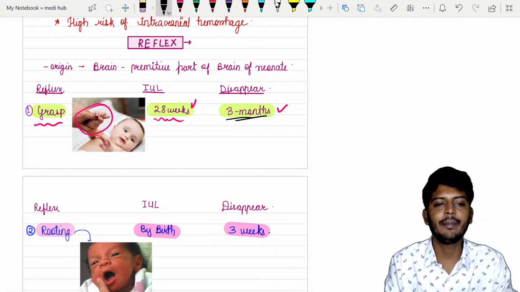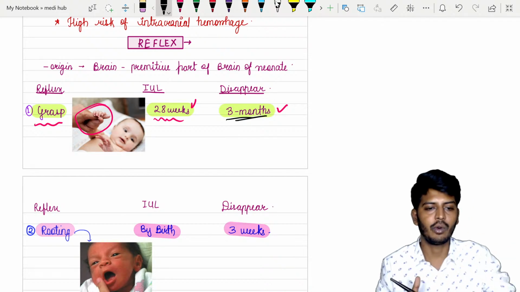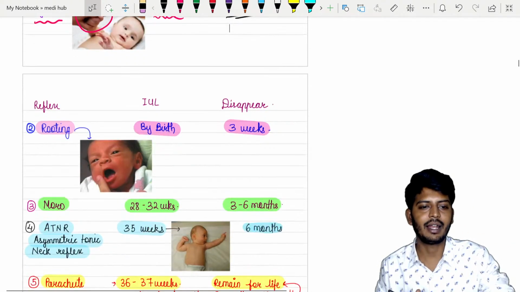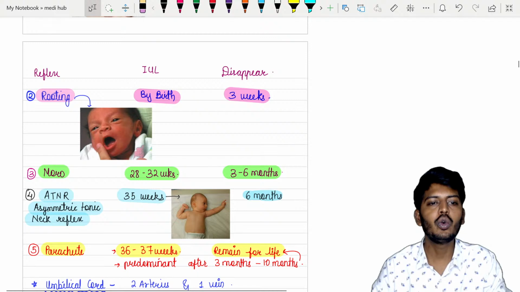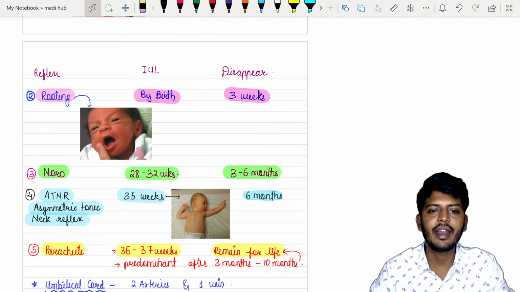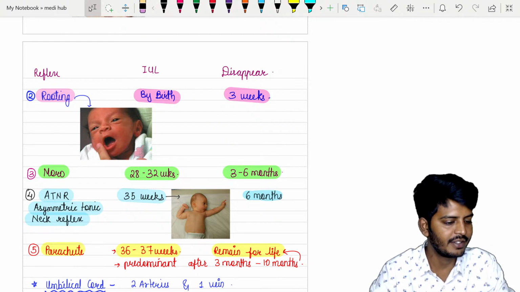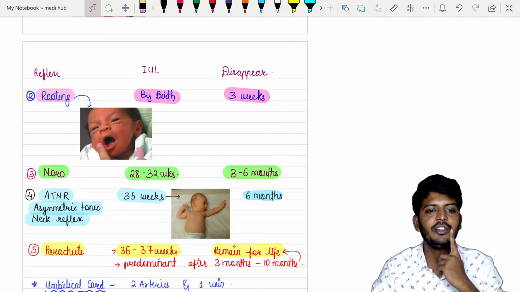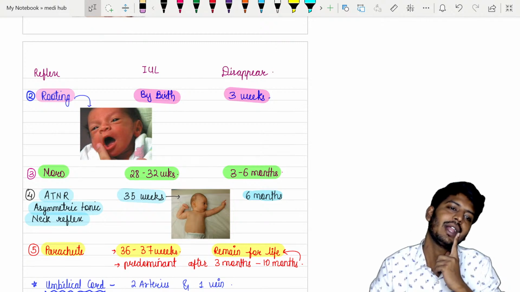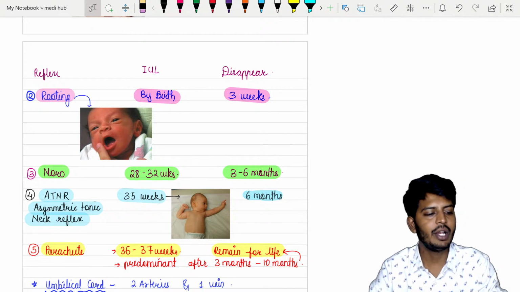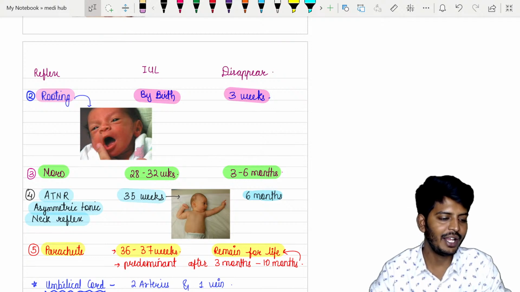It will stay till 3 months. Grasp means holding something, he is holding. Okay, next one, what is that? That is called the rooting reflex. Rooting reflex will arise by birth, it will disappear in the first 3 weeks itself. So when you touch one side, the baby will try to bend to that side only. That is called the rooting reflex.